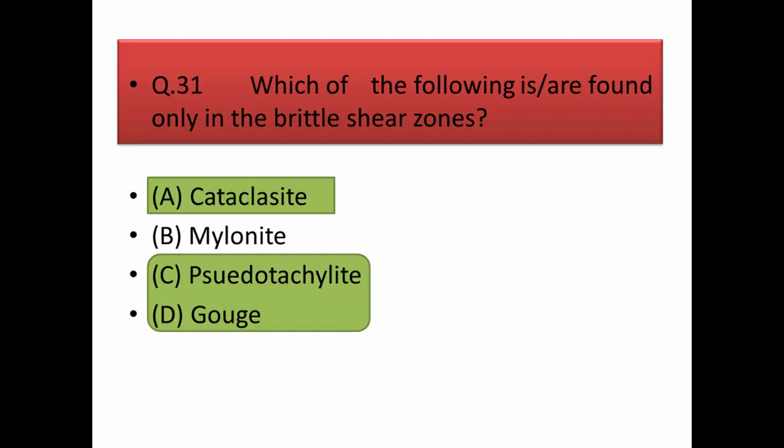Now let's discuss the MSQ questions. The first question is, which one of the following are found only in brittle shear zone? And the answer is, we find cataclasite, pseudotachylite and gouge in brittle shear zone. Mylonite is found in ductile shear zone.